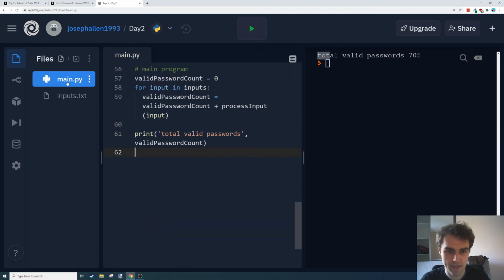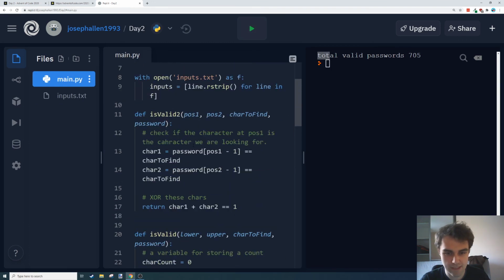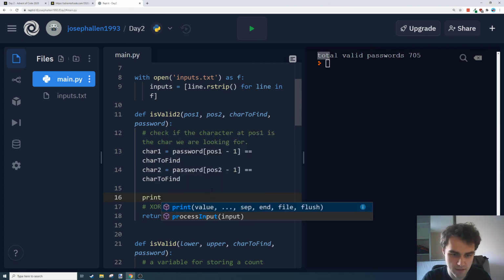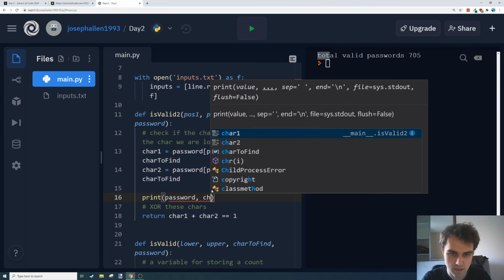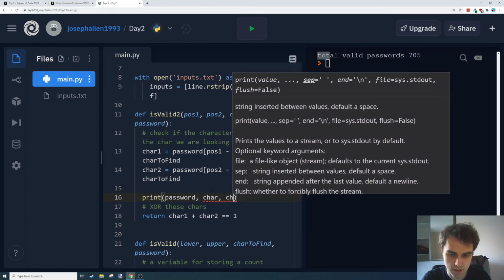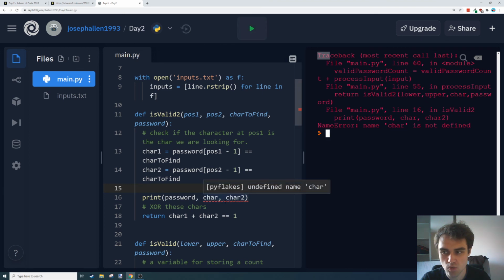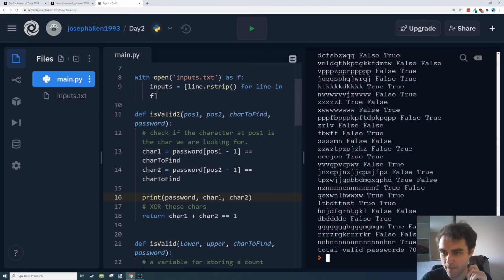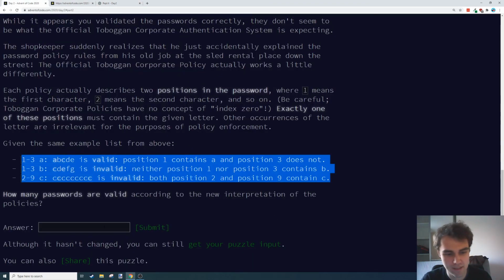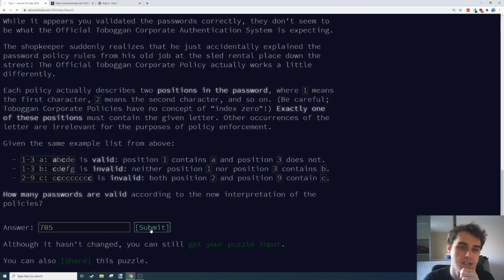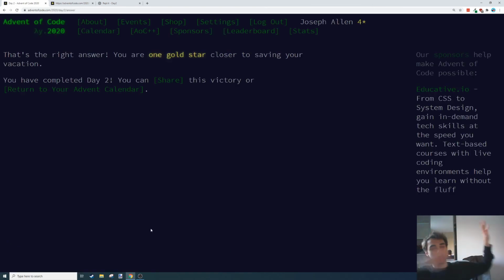And it says 705. I don't know if I should print something just to see. Let's print some stuff in here, just so we can check what we're comparing. So let's print the password, and char 1, char 2. That's not really going to be too useful, but let's see. Char 1, char 2. Okay. I'm somewhat convinced. Let's go 705. Let's see what happens. Boom. There we go again.